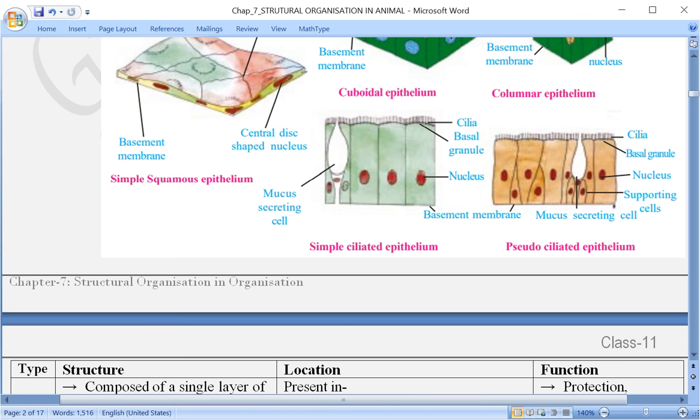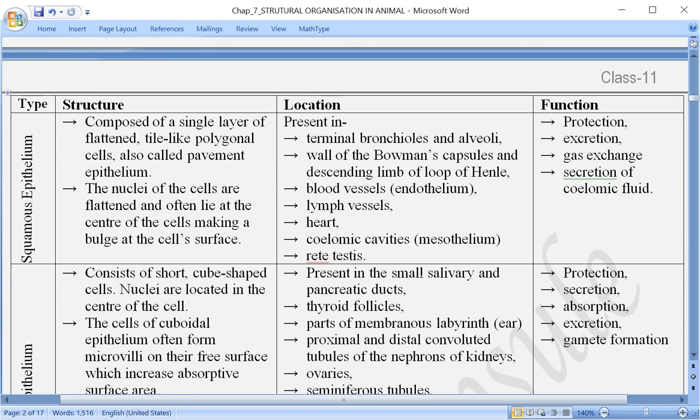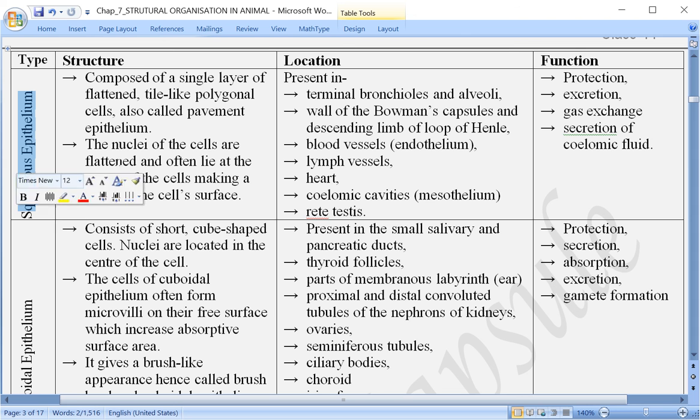Now let us see the details about all these 5 types of simple epithelium or simple epithelial tissue. I have placed all these in a column so that it becomes easy for us to remember it. First one is squamous epithelium. This is the squamous epithelium. Now over here, this is composed of a single layer of flat or flattened tile-like cells, which, as I said, are polygonal in shape.